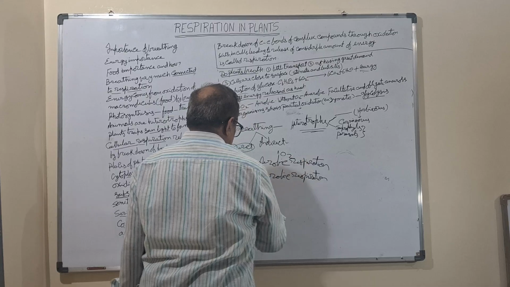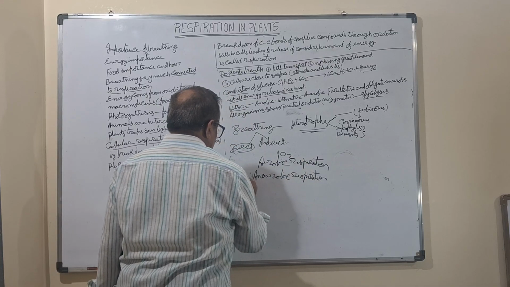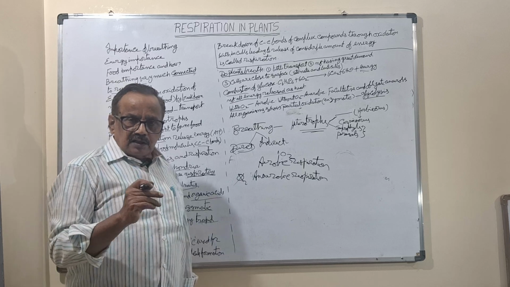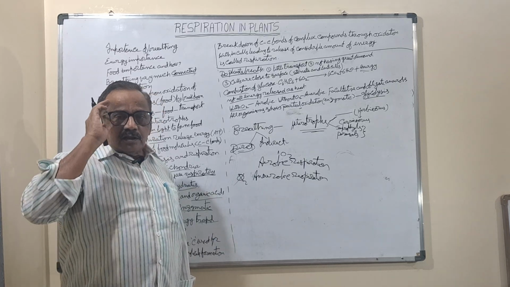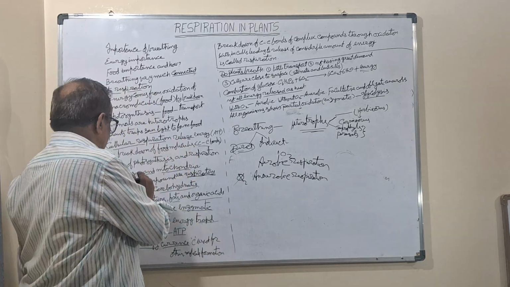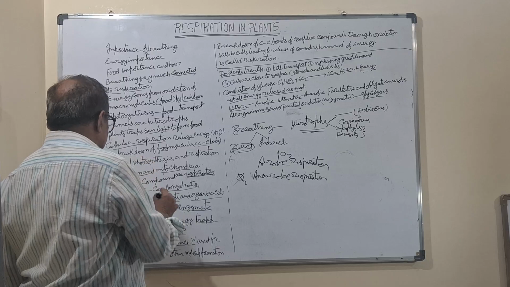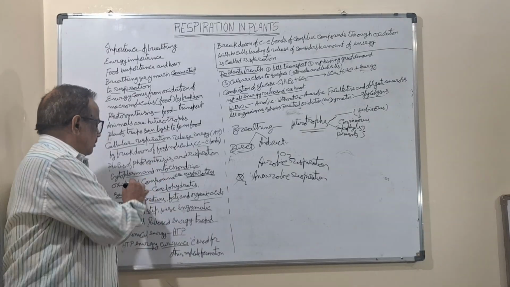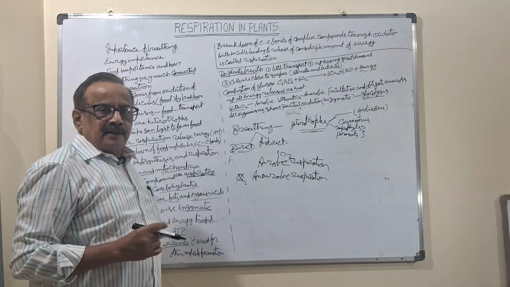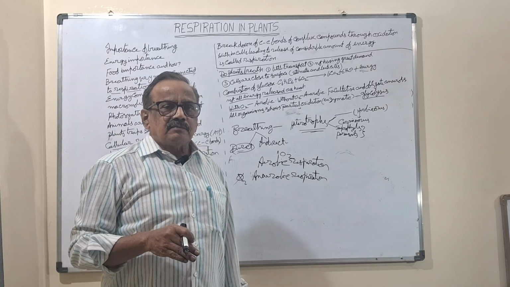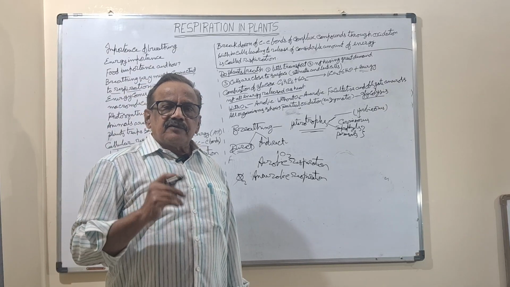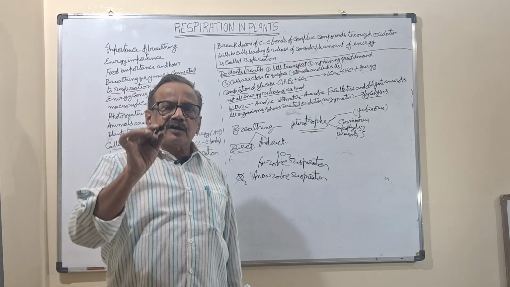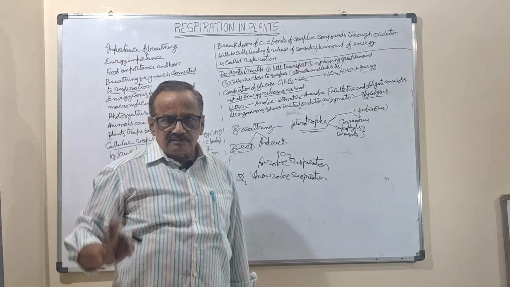O2 is required, O2 is not required. Anaerobic. Here the thing is, already in this one we came to know that respiration takes place in two places, cytoplasm and mitochondria. In the cytoplasm, only partial oxidation takes place, that is glycolysis, without oxygen.